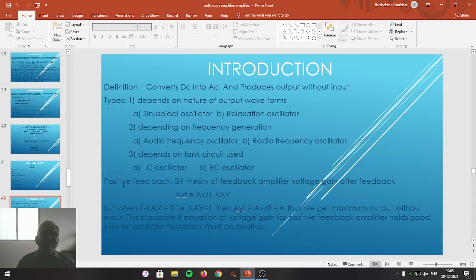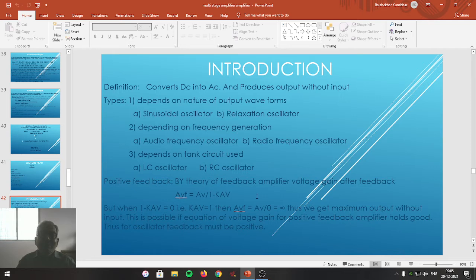Now let me understand the concept of positive feedback, which I already studied in the last topic, known as feedback in amplifier. Taking the same reference, by theory of feedback amplifier, voltage gain after feedback is given as AVF equal to AV upon 1 minus KAV, where AVF is the voltage gain after feedback, AV is the gain of an amplifier, and K is the feedback factor.